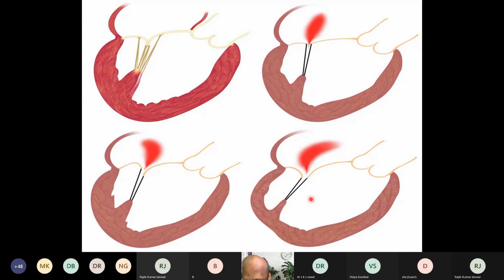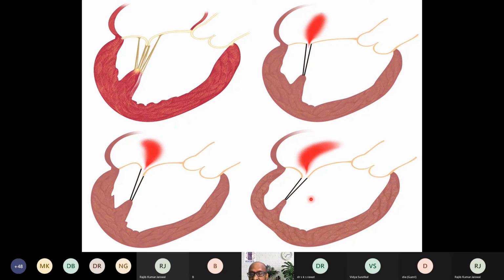Vena contracta is the narrowest portion of the mitral valve jet during the systolic phase. Any vena contracta greater than 7 millimeters is labeled as severe mitral regurgitation, and vena contracta is one of the most popular methods to determine the degree of severity of mitral regurgitation because it is not much influenced by the loading conditions.